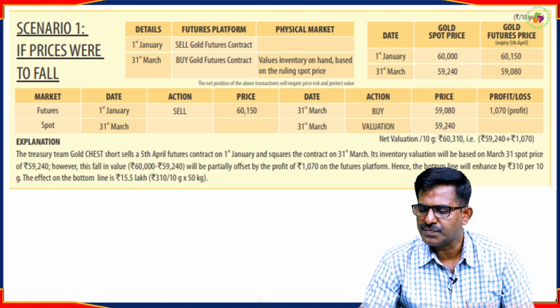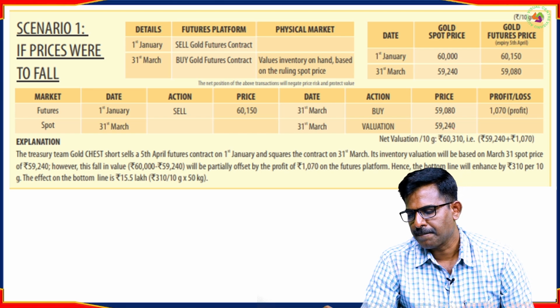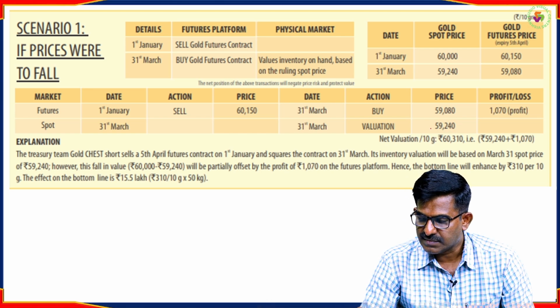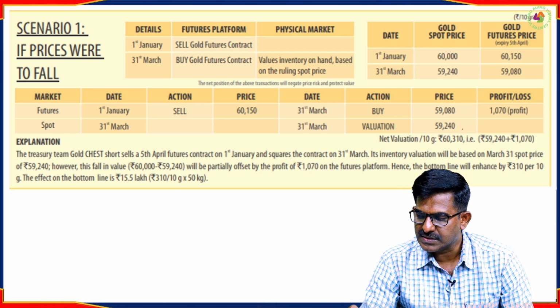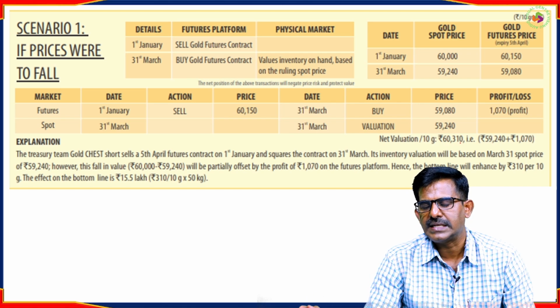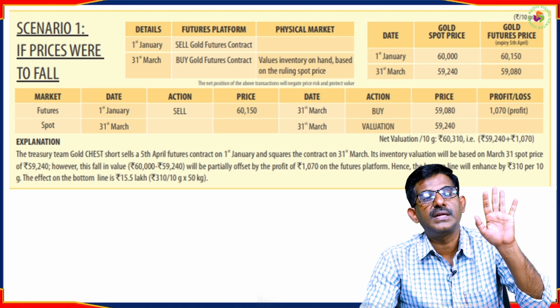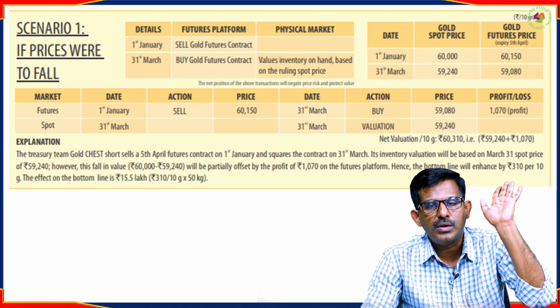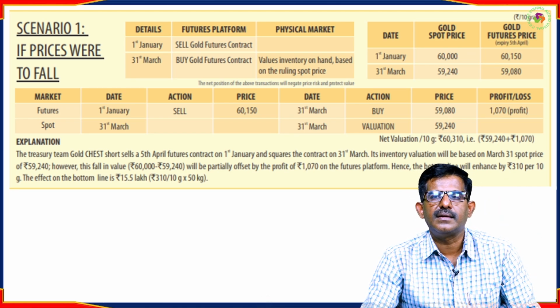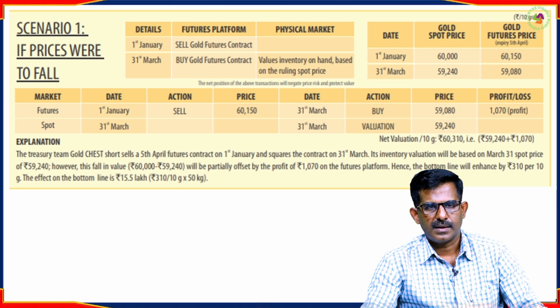Now how much does it cost? 59,240. So this is the valuation of the gold which he has in his hand, plus the profit which he has got by taking a short position. So the total net valuation is how much? 60,310. So he is not at a loss because of the decrease in the value of the gold. That is the ultimate point that you need to understand.